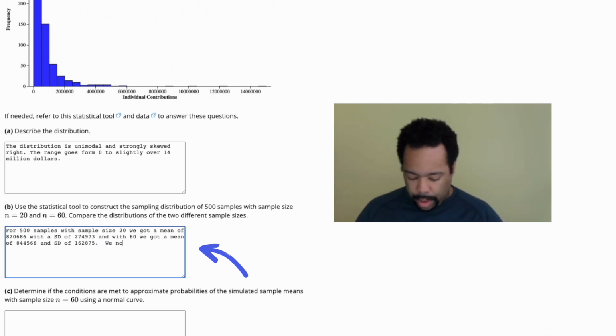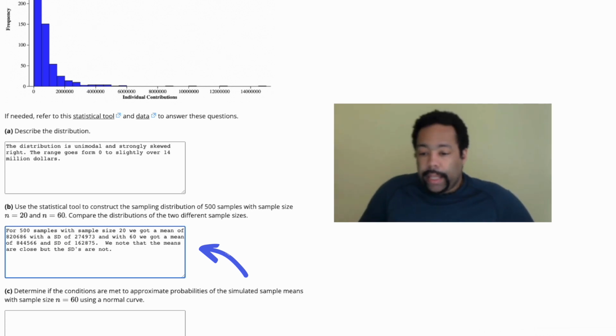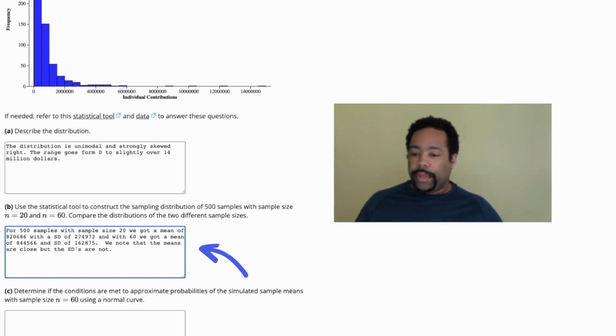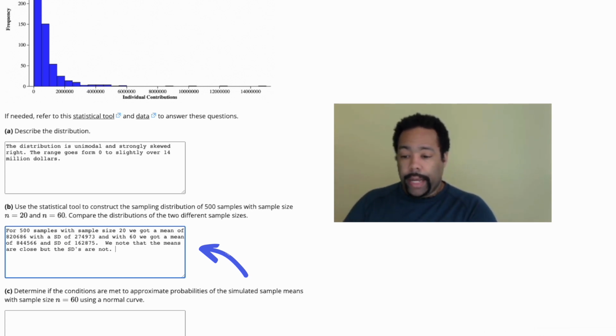There are some things to take away here. We know that the means are close, but the SDs are not. As you do more and more samples, the sample means for both of these will get closer and closer to each other, but the sample standard deviation for 60 will be smaller than the sample standard deviation for 20. And it's because of something that we're about to say in a few minutes.